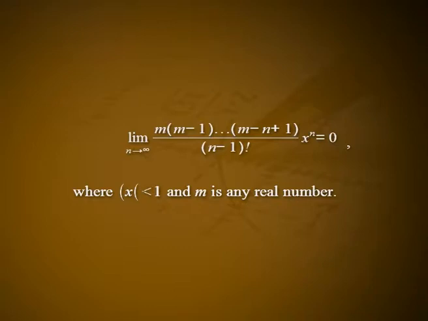m into m minus 1 into etc. into m minus n plus 1 divided by n minus 1 factorial x raised to n is equal to 0 as n tends to infinity, where mod x is less than 1 and m is any real number.